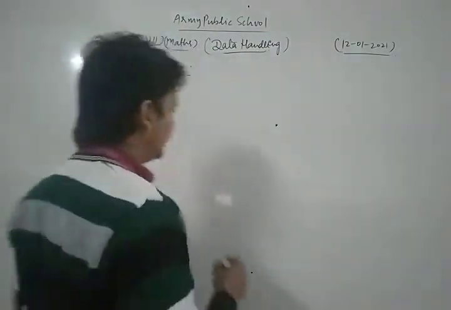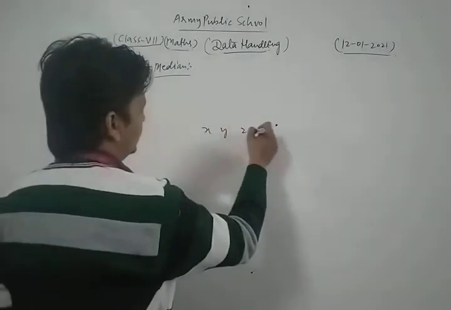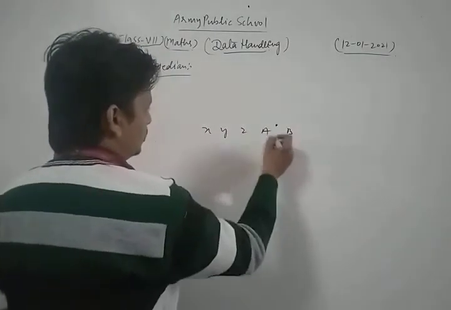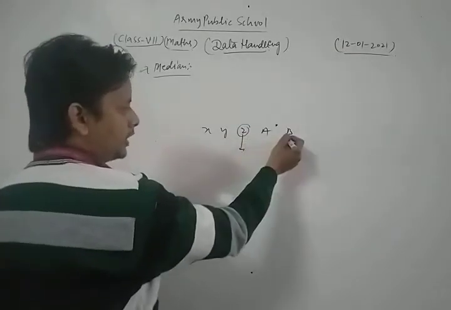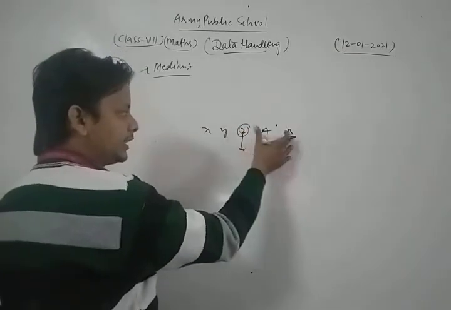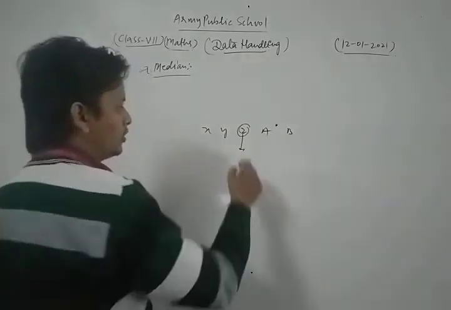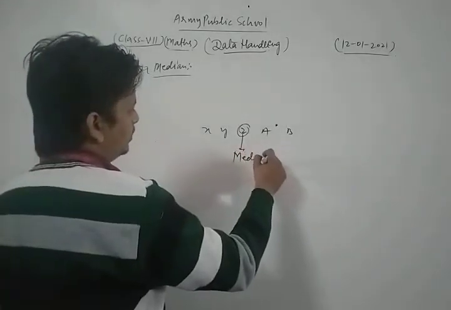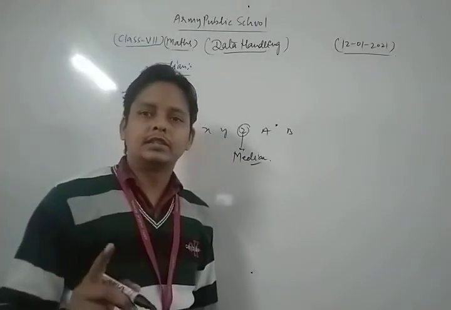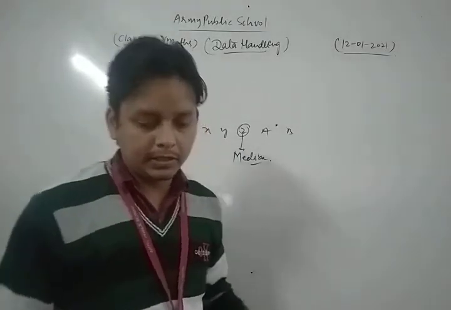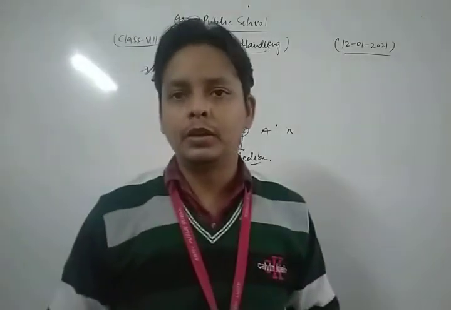Suppose that we write x, y, z, a, b. Here there are 5 observations. So z is the median of the given data, because z divides the given data into two equal parts. So here z is your median. This is the concept of median. The median is the middlemost value; it divides the given data into two equal parts.